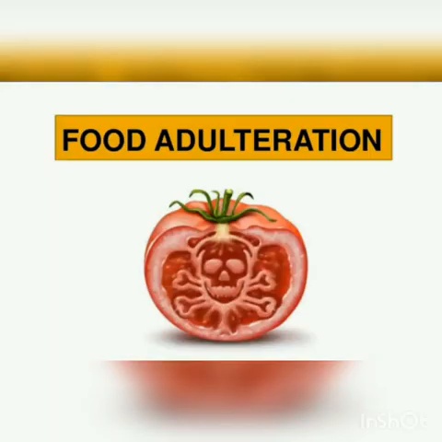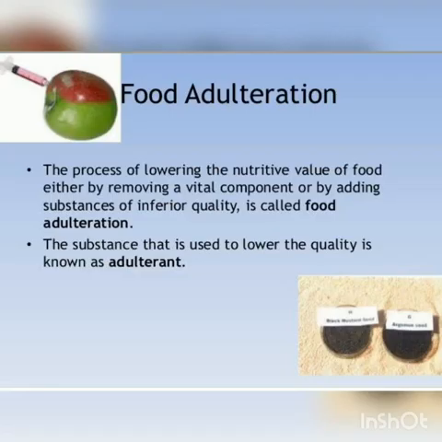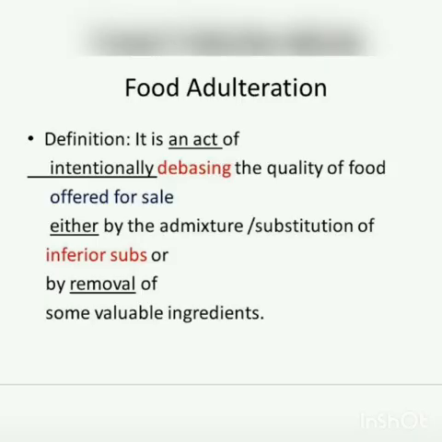Next, we move on to food adulteration. So what is meant by adulteration? Adulteration is defined as addition or subtraction of any substance to or from food so that the natural composition and the quality of food substance is affected. If you add or subtract anything in a food, the composition and the quality of the food will change. So that is called adulteration.